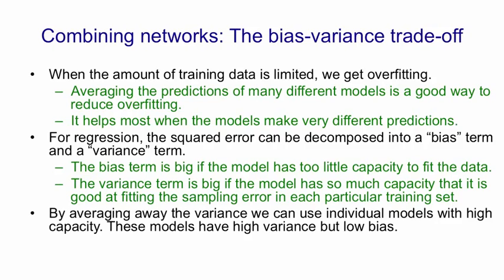If we average models together, we're averaging away the variance, and that allows us to use individual models that have high capacity and therefore high variance. These high capacity models typically have low bias, so we can get the low bias without incurring the high variance by using averaging to get rid of the variance.